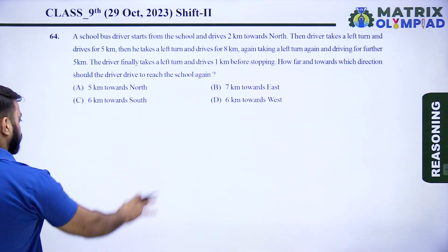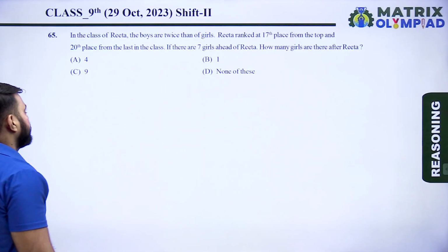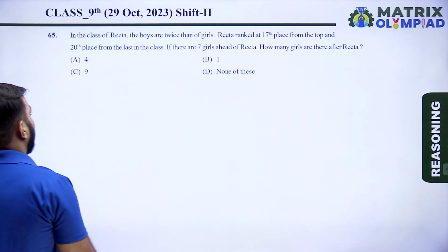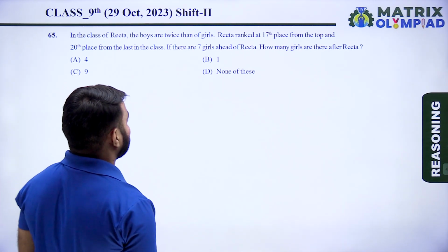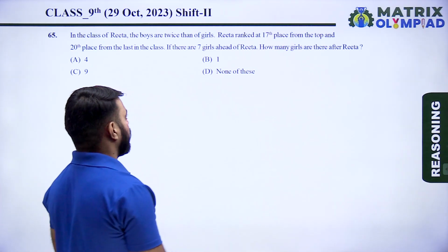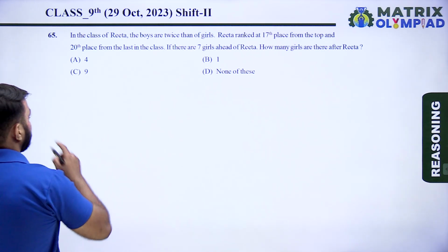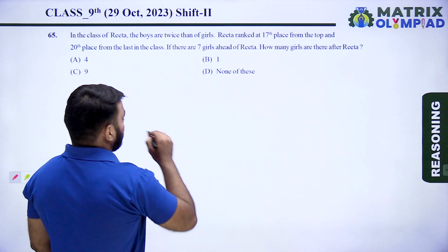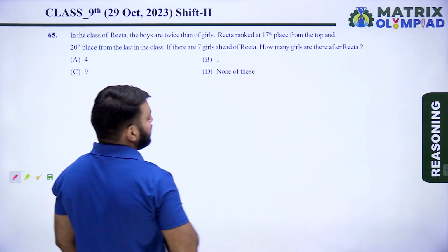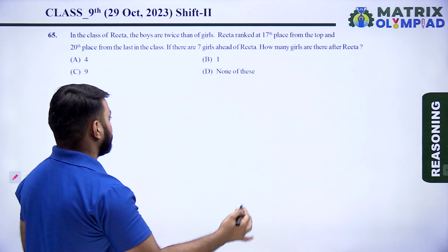So let's move on to the next question. Next question is question number 65. In the class of Rita, the boys are twice the girls. Rita ranked 17th from the top and 20th from the last in the class. If there are 7 girls ahead of Rita, how many girls are there after Rita?